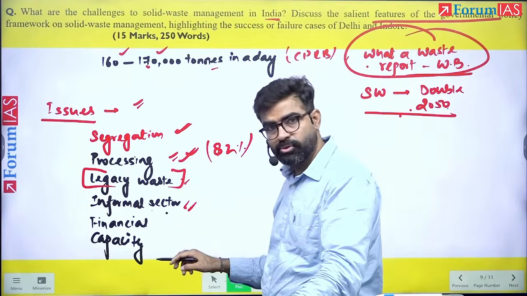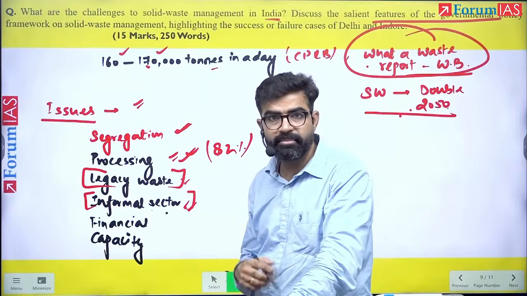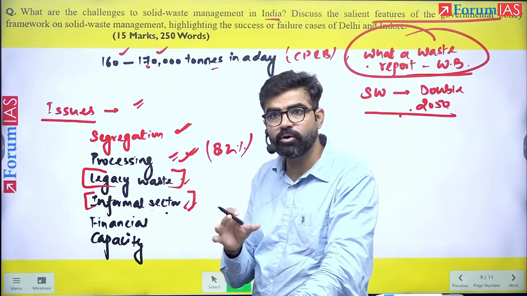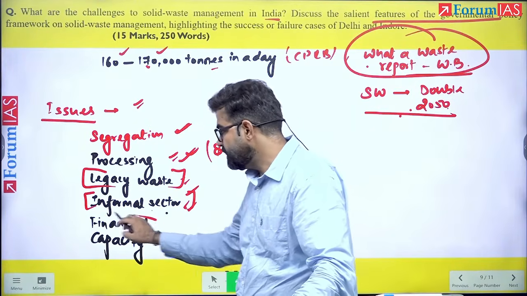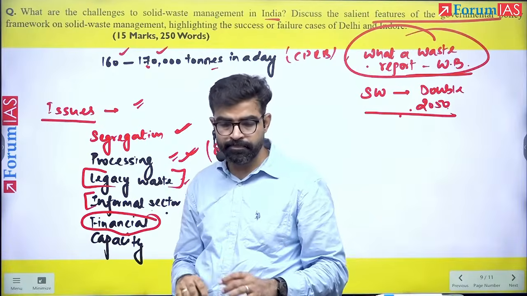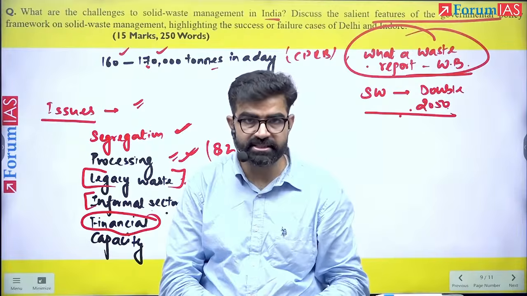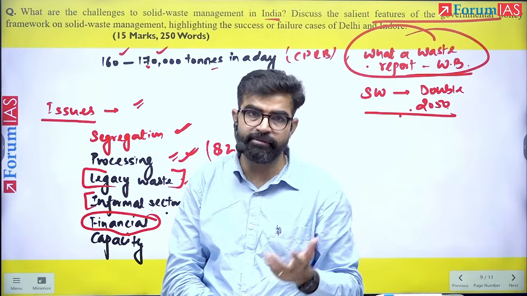The informal sector is there mostly and largely, so they are not very skilled or trained. Also, they are dealing with hazardous waste without any social security, right? So that is also a problem. Then the financial problem. The task of solid waste management belongs to the local bodies, and local bodies already lack funds.